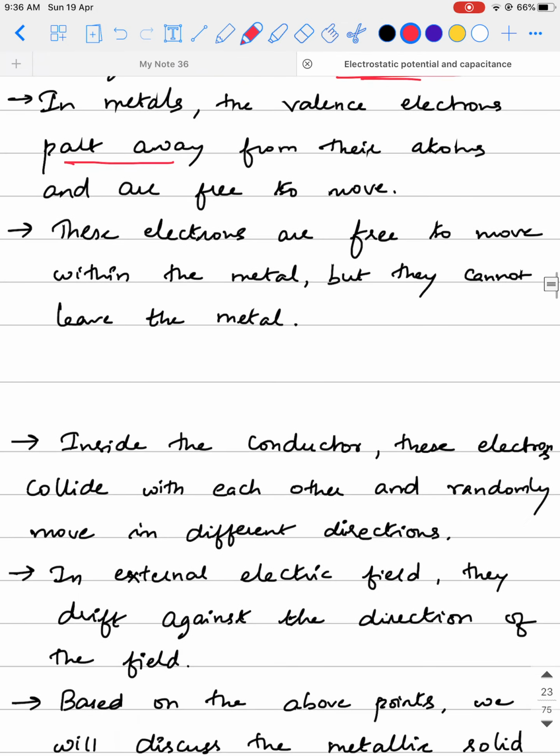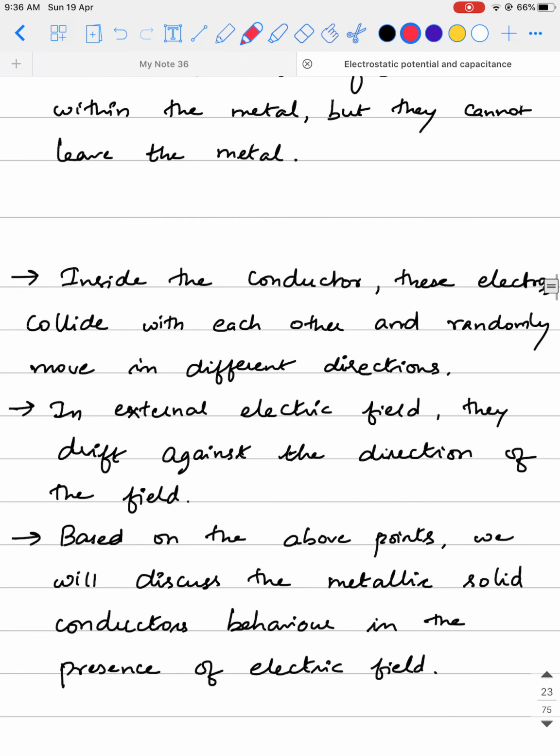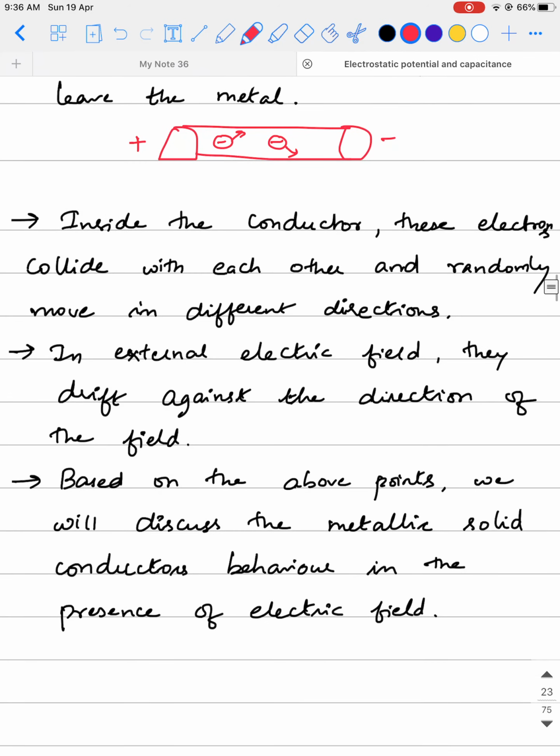Now keeping all these factors, suppose you apply an electric field to this conductor, in the sense you place this conductor in the presence of an external electric field. Now these electrons tend to drift. Drift means they get aligned in a particular direction. As of now, have this word in your mind. In the next chapter there will be a clarity of it.